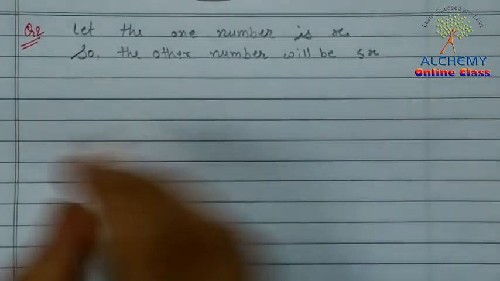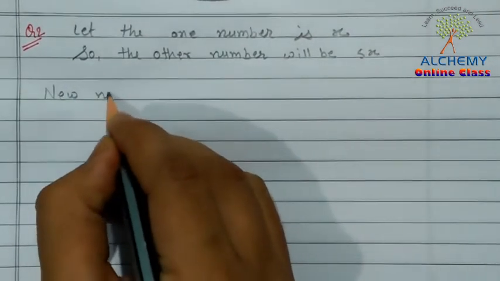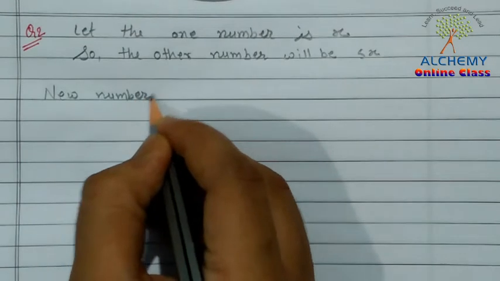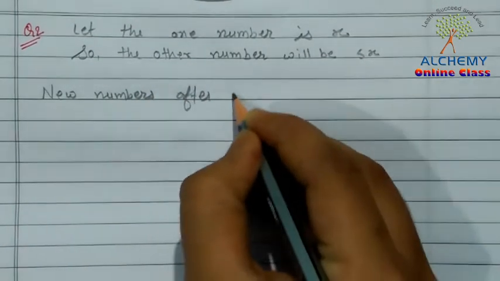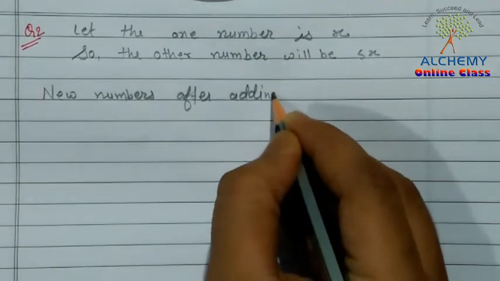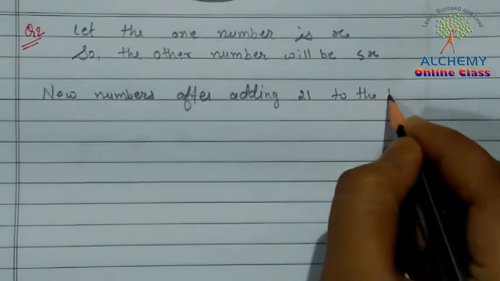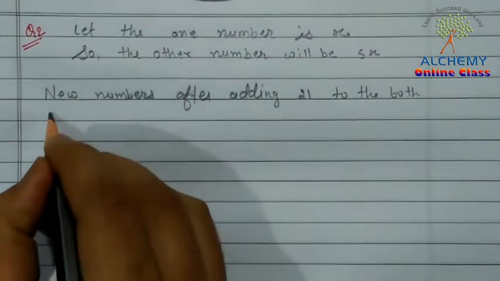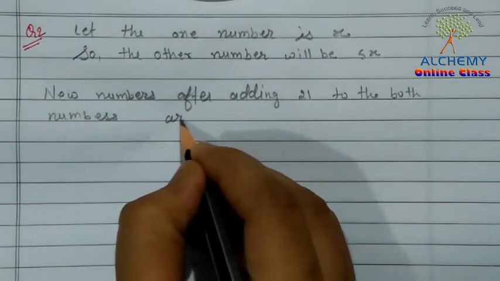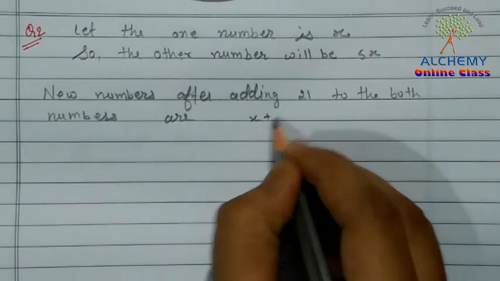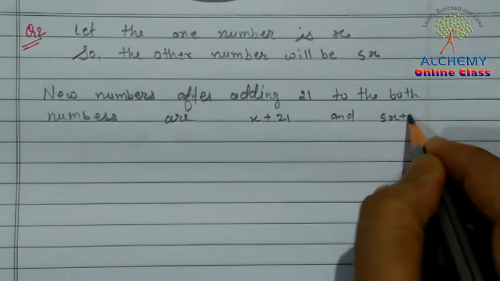Okay, the new numbers after adding 21 to both numbers are x plus 21 and 5x plus 21.